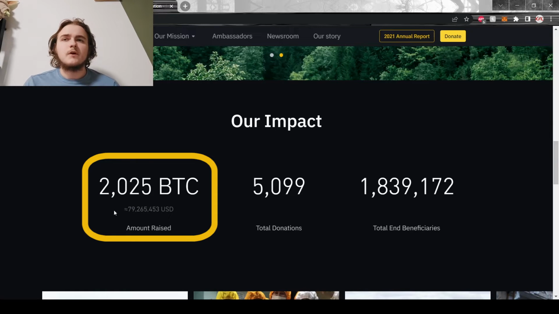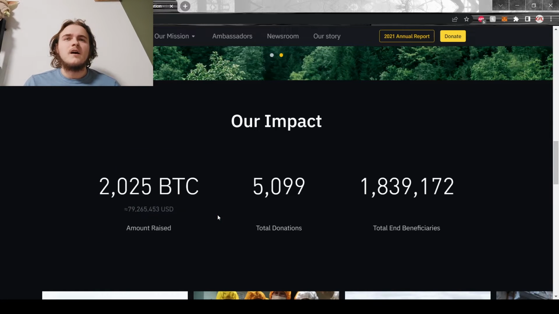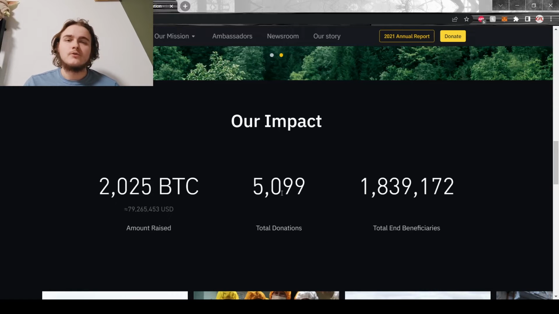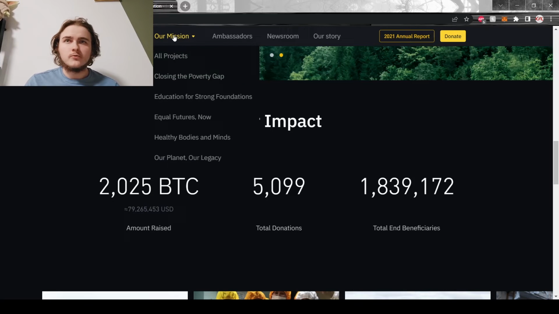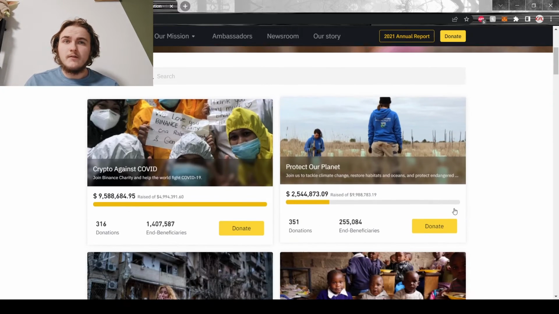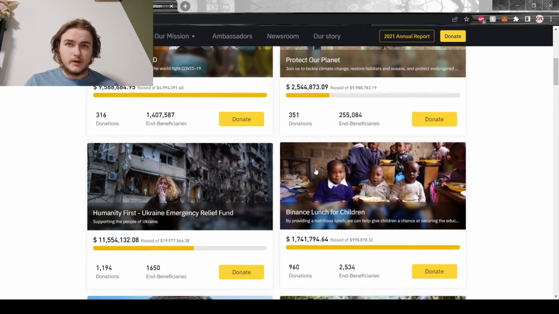If we scroll a little further, we can see that Binance Charity has raised over 2,000 Bitcoin, which is about $80 million, as well as had a total of 5,099 donations, which are numbers that are completely insane. And if you want to learn more about what they are doing, you can click in this tab, Our Mission, and choose one of these, for example, all projects. Then you'll be able to see every single project that they are working on right now.